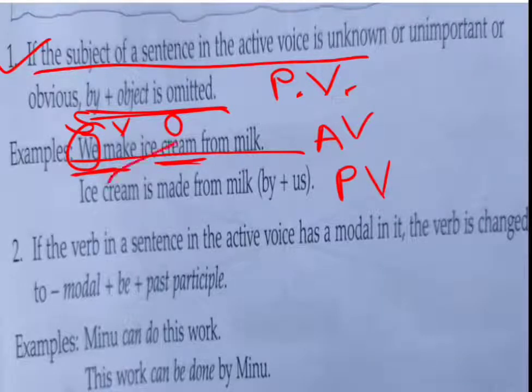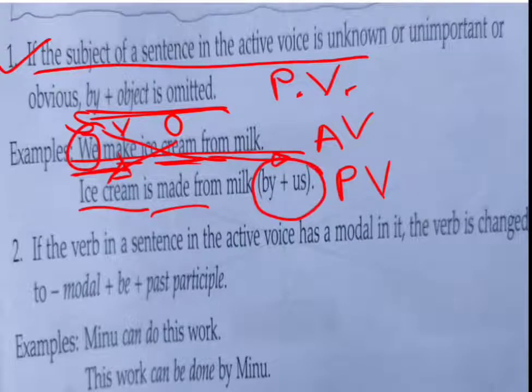Now the object will turn into the subject, and the subject will turn into the object. Make is given, which means simple present, so according to the subject we have to take is or are with the past participle form of make. So: ice cream is made from milk by us. Here if you don't write by us, your sentence is still correct.